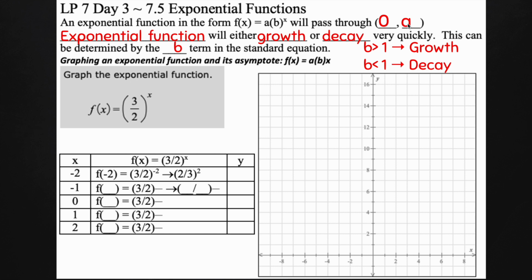It does have a very different shape. So this is not a vertex, but it will pass through this point. It's a nice thing to know so I know where to start, right? Whatever that a term is, that's going to be my y value for this point, and then 0 for x. So an exponential function will either grow or decay.